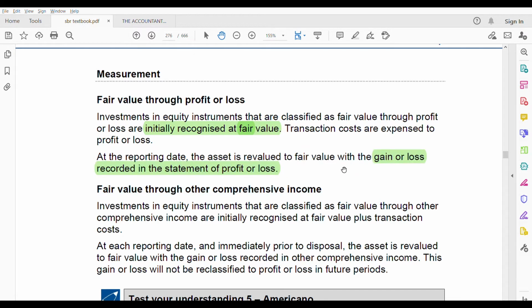Okay? Because at the reporting date also, it will be revalued to fair value. Initial also fair value, at the end also fair value, but the fair value, there's a change in the fair value. It might either go up or down.